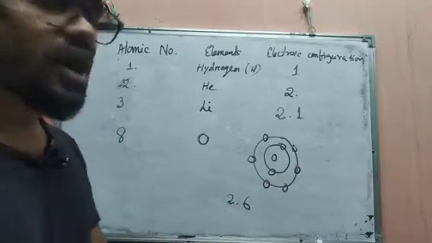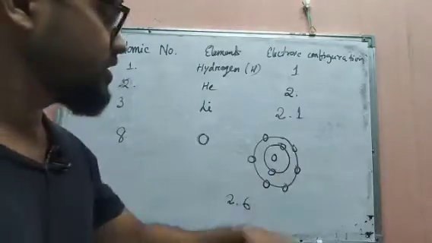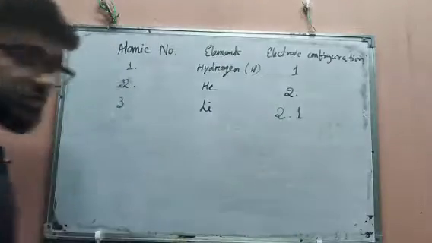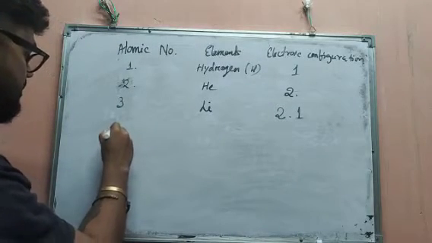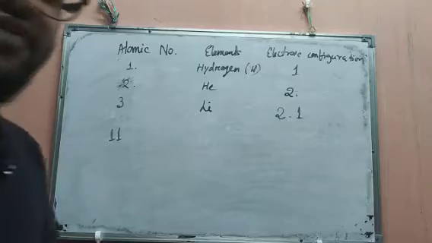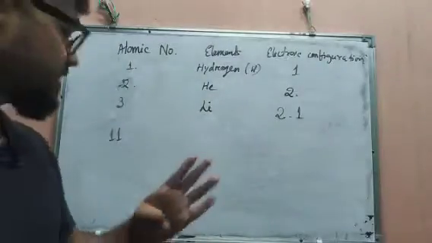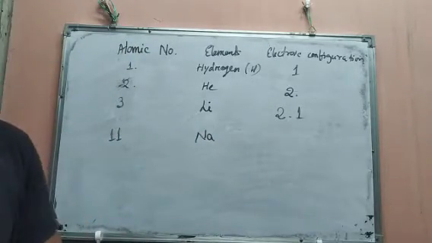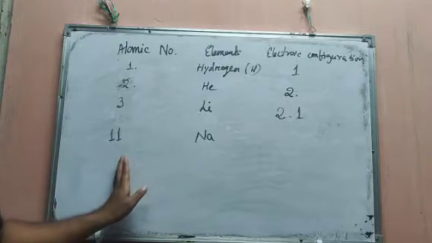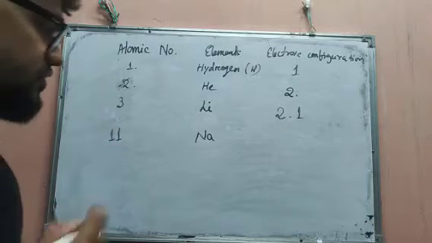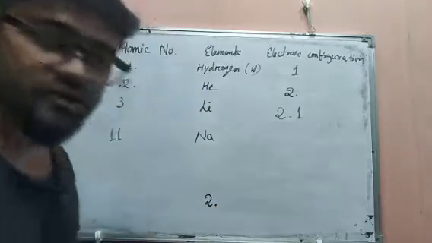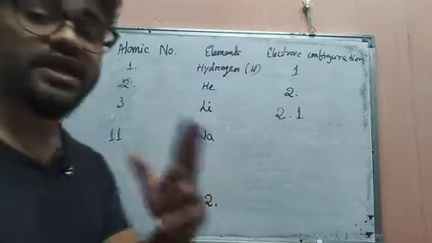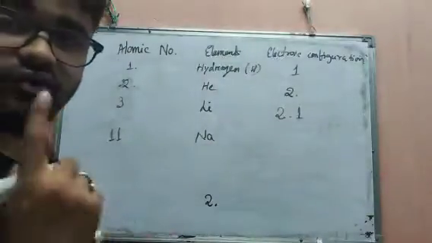Now I am going to show you how to use the third orbit. For that, consider sodium. Always remember, sodium has the atomic number 11, and sodium is denoted by Na. It has 11 electrons, because 11 protons are there. The first orbit will contain 2 electrons. Then from 11, if we subtract 2, 9 electrons still remain. So the second orbit will contain a maximum of 8 electrons.